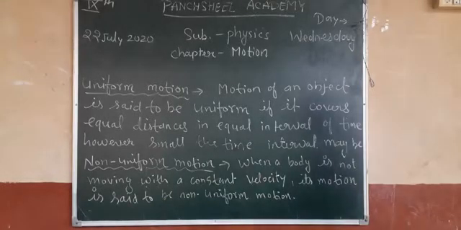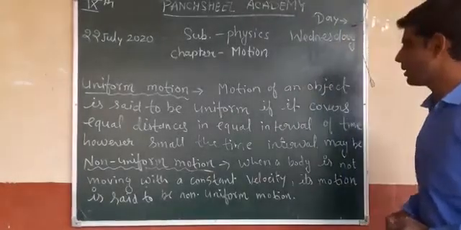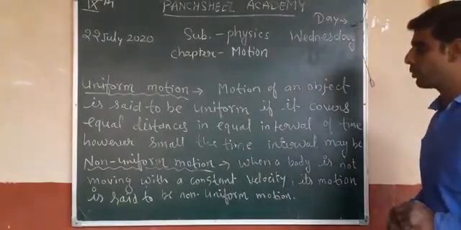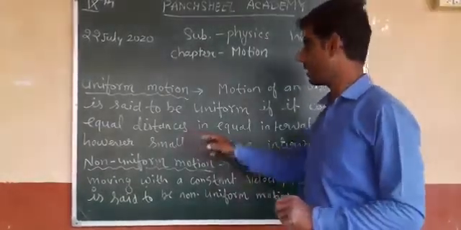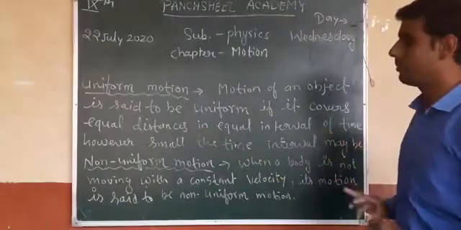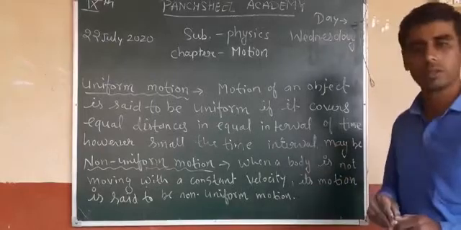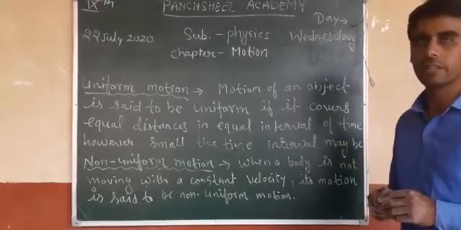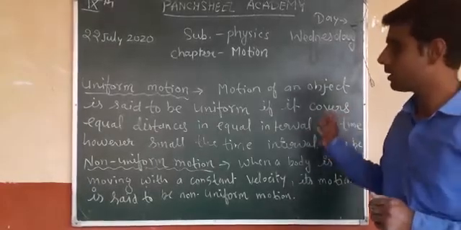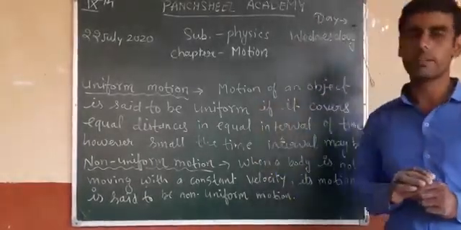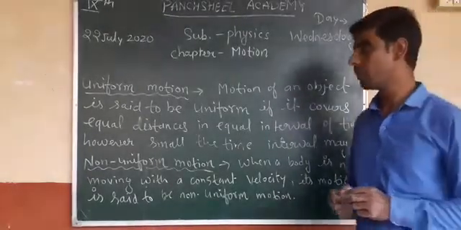Now our next topic is uniform motion. The motion of an object is said to be uniform if it covers equal distances in equal intervals of time, however small the time interval may be. If any object covers equal distance in equal time intervals, then the motion of the object is said to be uniform.